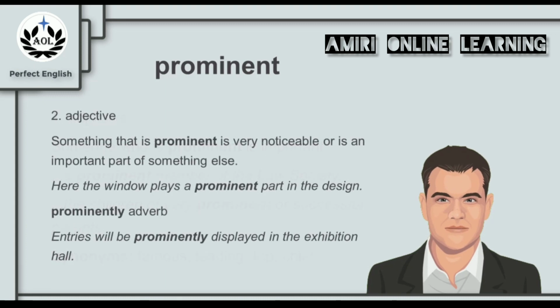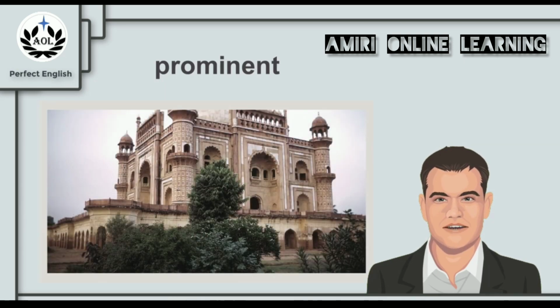And also we can use it with things. Something that is prominent is very noticeable or is an important part of something else, like the picture we saw, which is a very important part of the place where it is. For example, here the window plays a prominent part in the design, and we can say prominently as an adverb. For example, entries will be prominently displayed in the exhibition hall. So the next time you remember the picture of this palace, remember the word prominent and what it means.